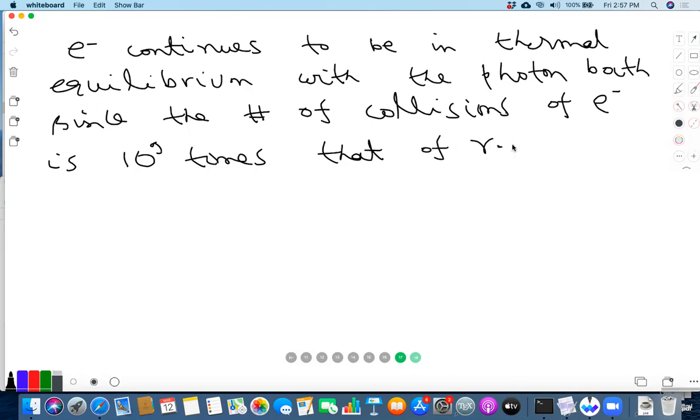That means the energy transfer is also 10 to the 9 times that of gamma. So it clearly is in thermal equilibrium.